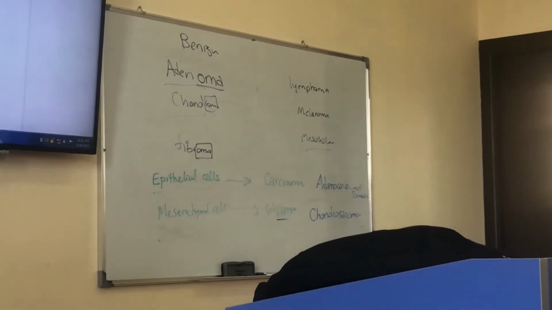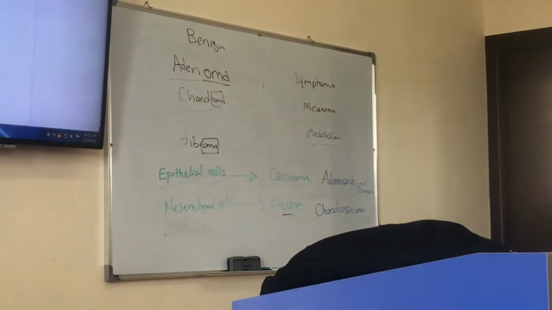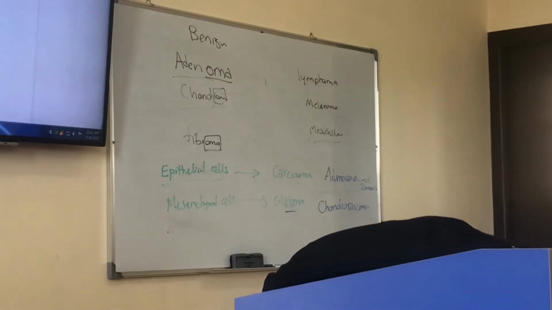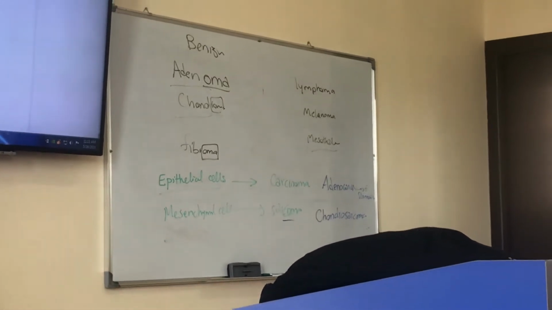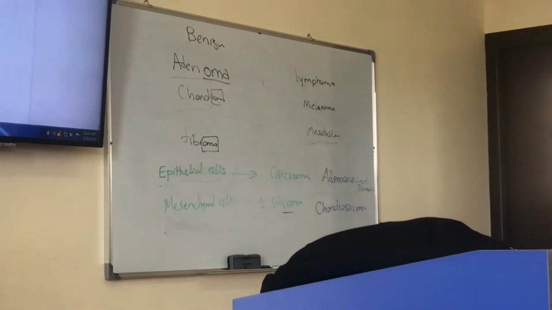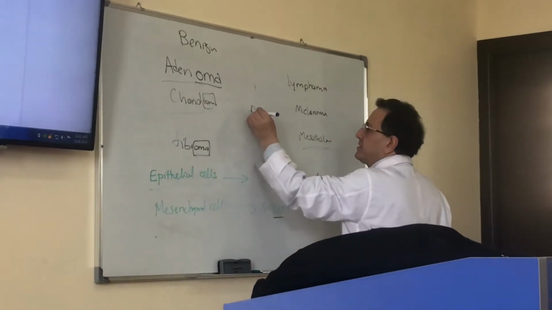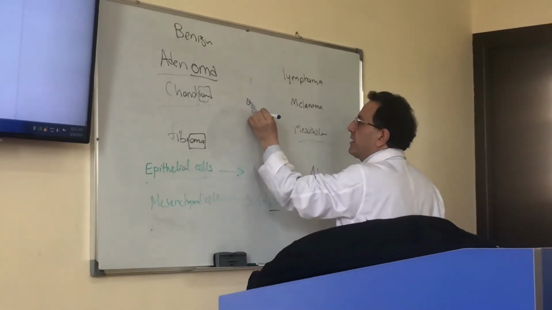And when we say adenoma, what does it mean? Adenoma means that the cell of origin is epithelial cell, and the cells form glands, glandular structures. So the cell of origin is epithelial cell, but they make glands.